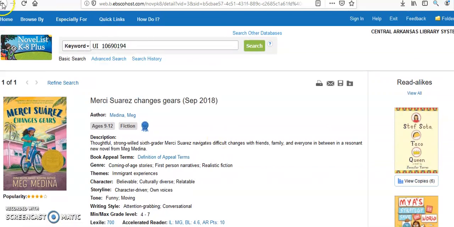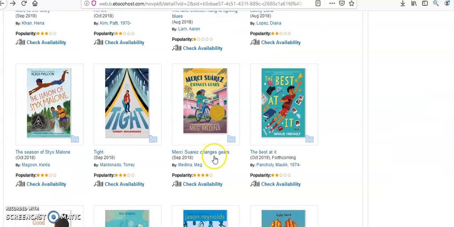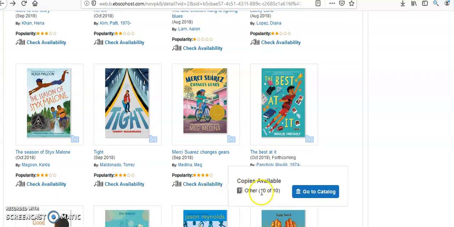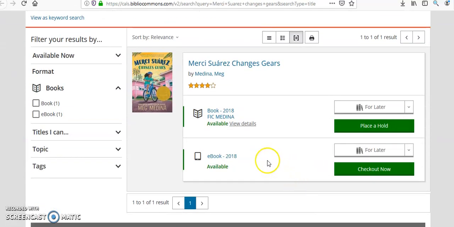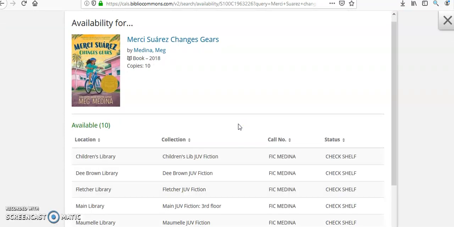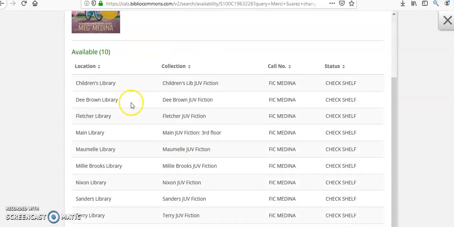And more importantly, after I click on just to know a little bit about what it is, I check to see if it's available to me. And there are actually 10 copies, and all 10 copies are available at the Central Arkansas Library System. Now, I don't know what exact library those 10 may be available at, so I'm going to click on the catalog button. And I have the option of reading it as an actual book or reading it as an ebook. So if I click View Details, it shows me the 10 libraries that it is available at.